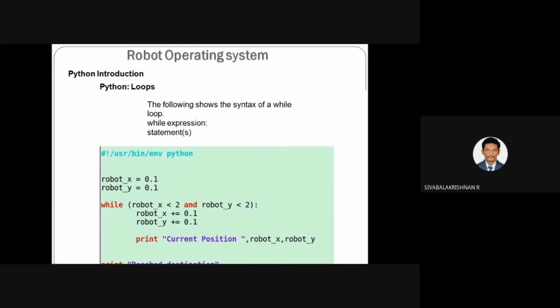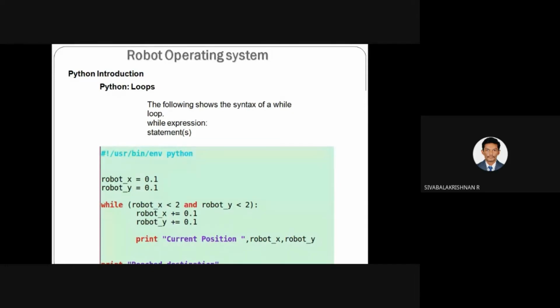Here I am getting the initial position of the robot. The initial values are assigned to the robot_x and robot_y variables. If these 2 variables are less than my specified value, here I have checked 2 different conditions. Between the 2 conditions, I have used the word and.